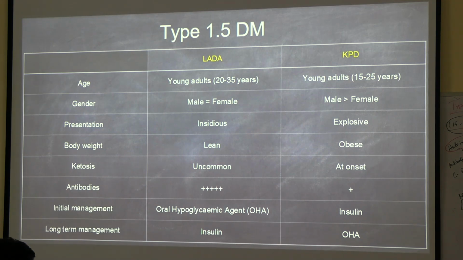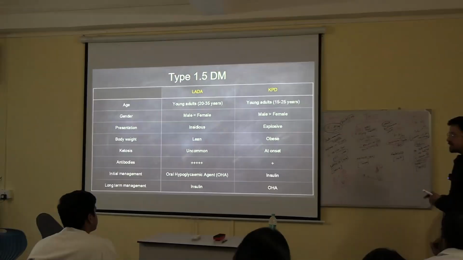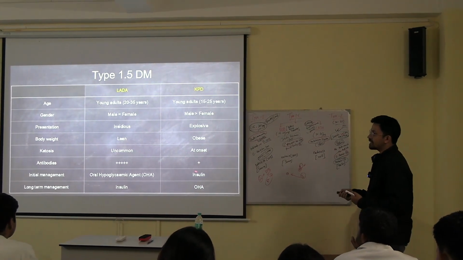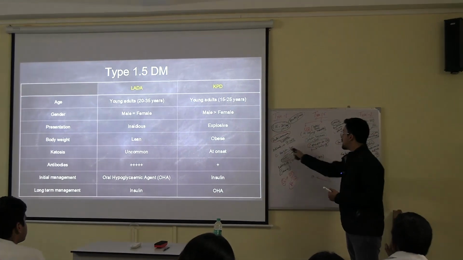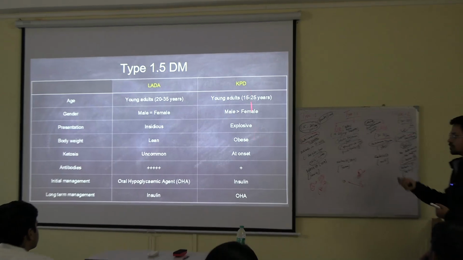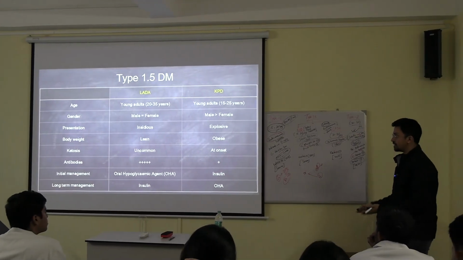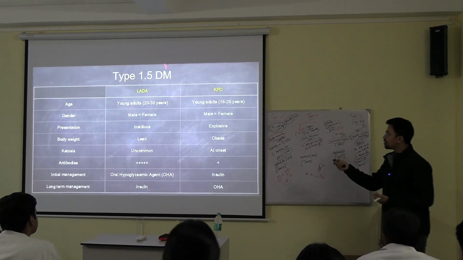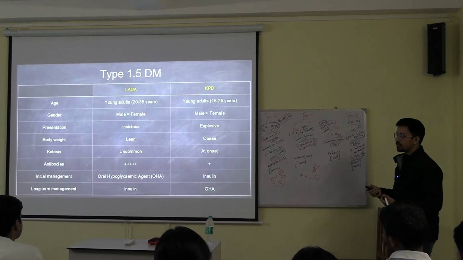Okay, our diagnosis point of view is the C-peptide levels. Now ketosis: in case of LADA, ketosis is uncommon, and KPD, the name itself is ketosis prone diabetes, so obviously ketosis will be there at presentation. Whenever the patient is developing symptoms, ketosis will definitely be there. What about the autoantibodies? The autoantibodies are less in case of KPD. That is what is helping in diagnosis between type 1 and KPD, depending upon the autoantibodies, because of insulin resistance which is developing all of a sudden. In case of LADA, the name itself is latent autoimmune diabetes in adults. So autoimmunity is there, antibodies are present. Got it?